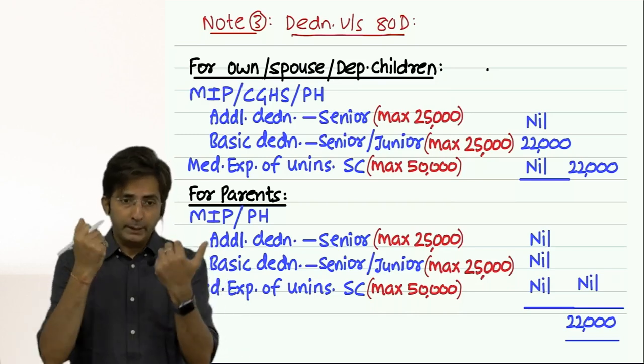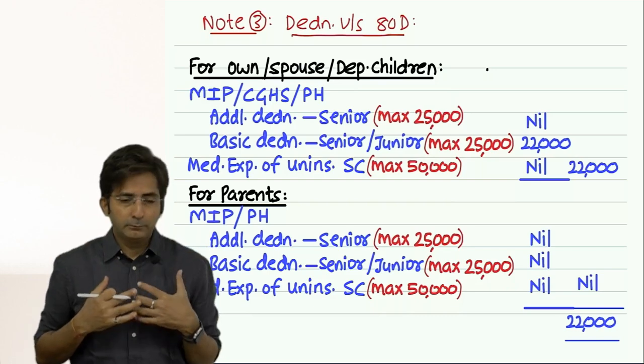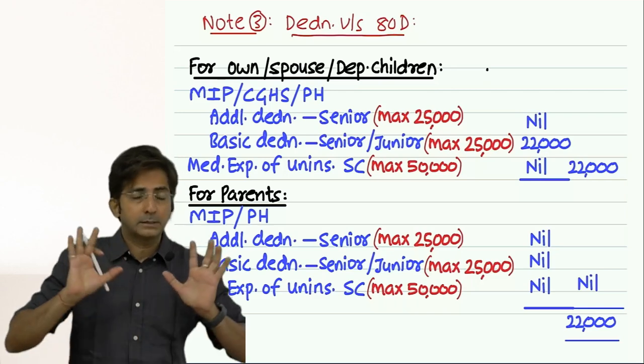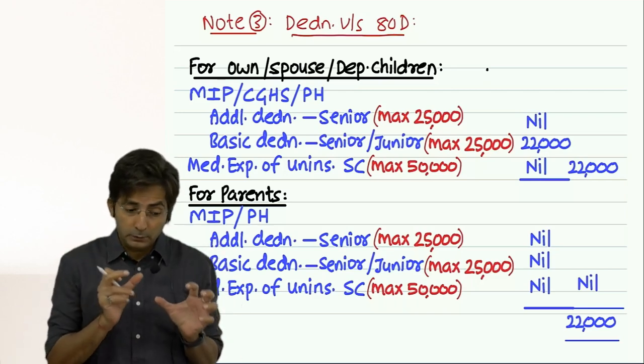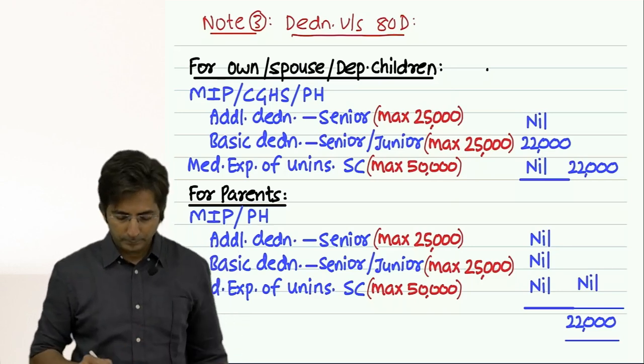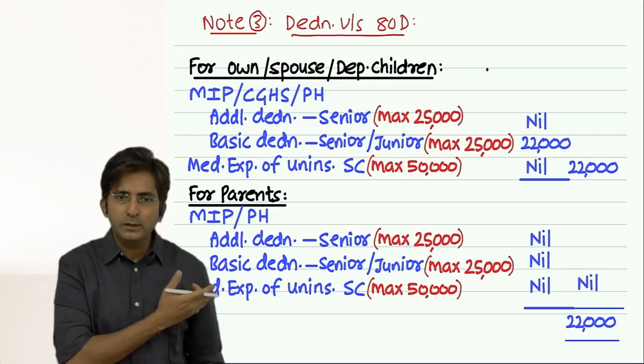See, if some point is new, I understand. But if the point is not new, I have to struggle to explain, and then you say, okay, yes, now I understood. That means somewhere your theory is a little weak. Okay, so you have to strengthen your theory. And all these things, it is useful in CA final also.